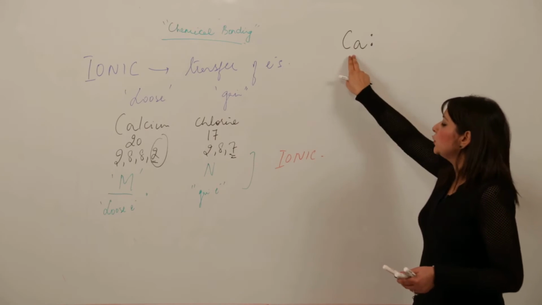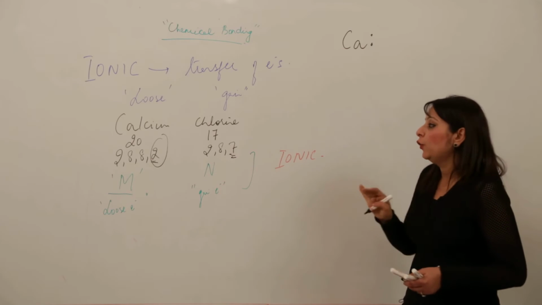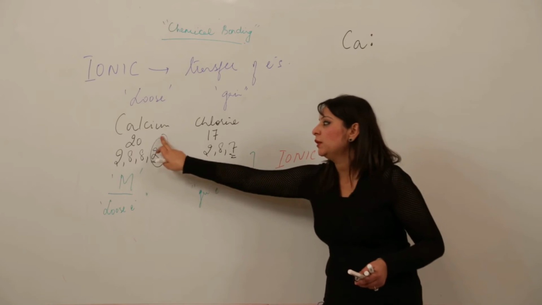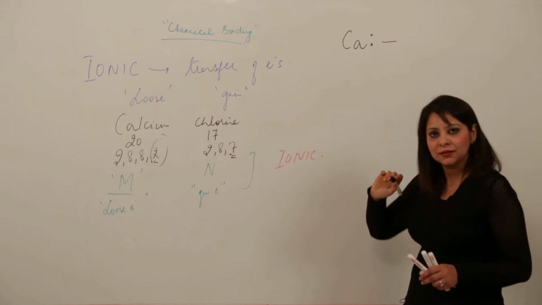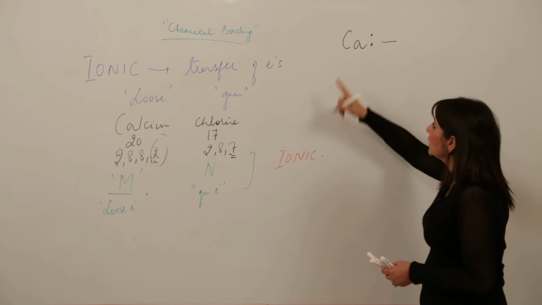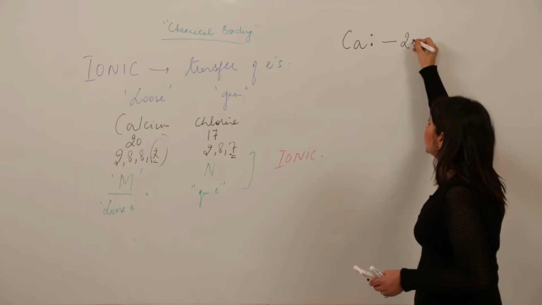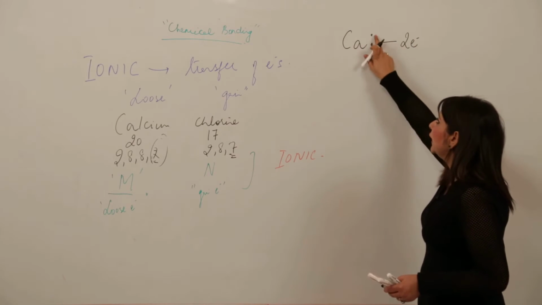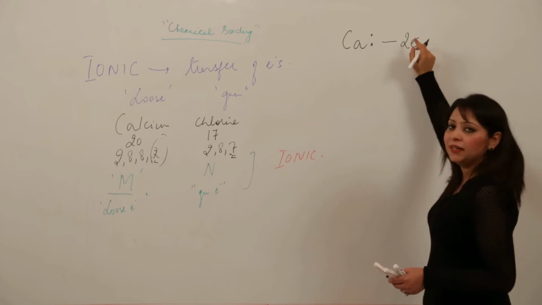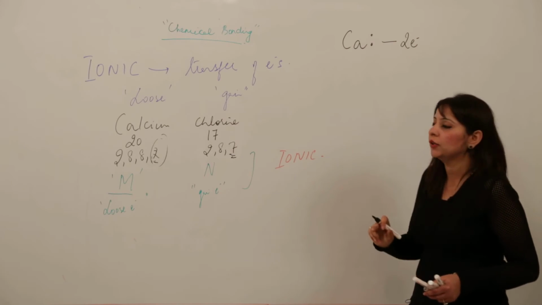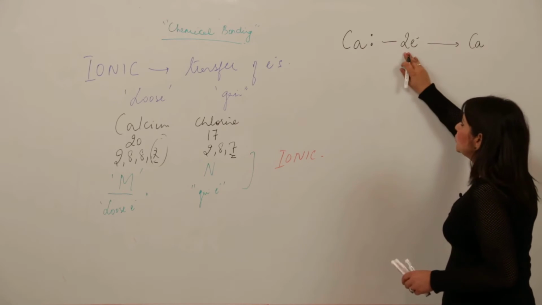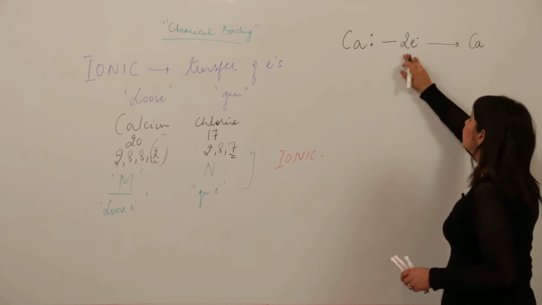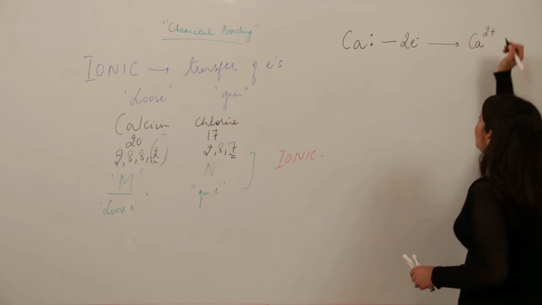So calcium has 2 valence electrons, and what does the metal do? It loses. So it will be losing 2 electrons. Lose means minus, right? How many electrons? As I have told you, 2. I have written 2, that means 2 electrons. This e negative is the sign to show the electron, right? And after doing that, what will happen? After losing 2 electrons, 2 positive charge will be in excess and it will become 2 positive.